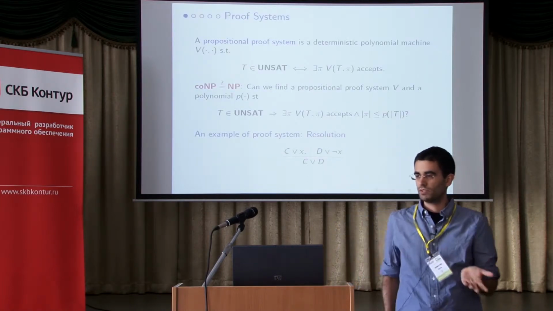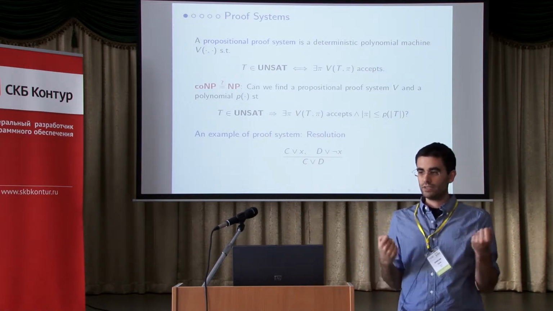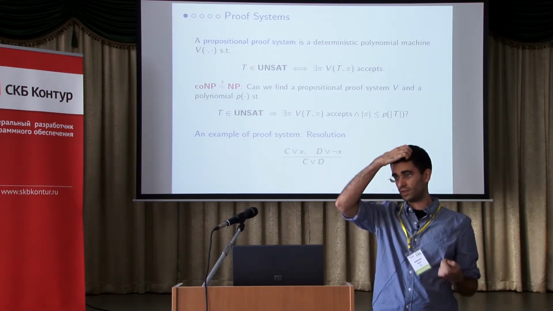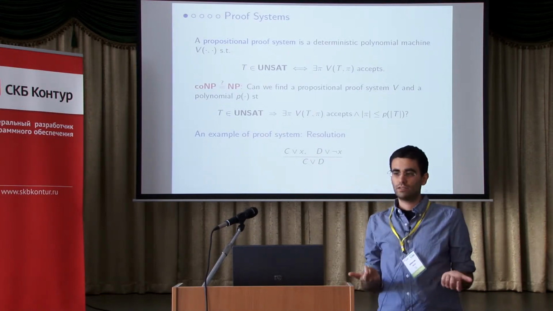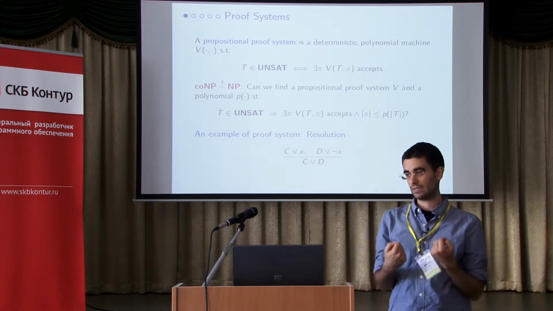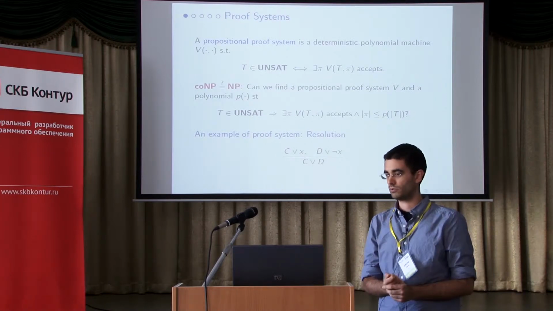So, starting from the basics, what is a proof system? It's a verifier that takes as input two strings, one that is a candidate of an unsatisfiable formula and one that is a candidate of a proof of this unsatisfiability, and checks in polynomial time with respect to the length of both strings if this is the case or not.